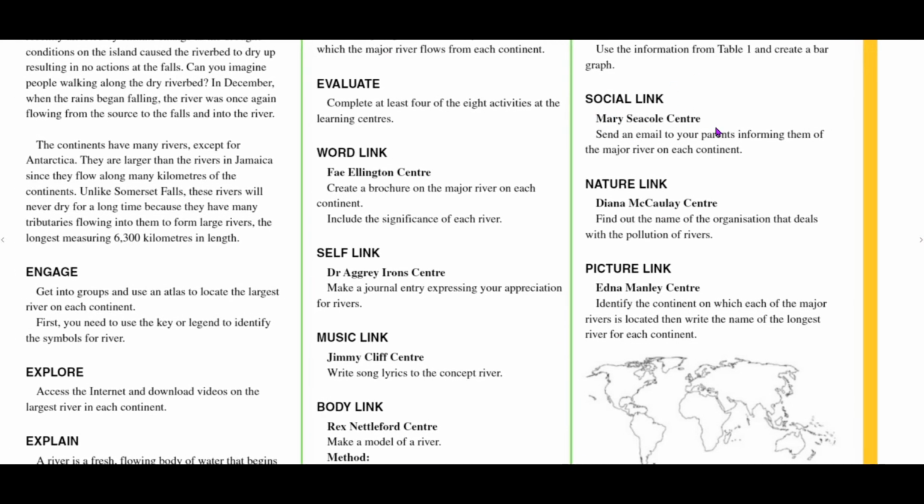Social link, Mercy Center. Send an email to your parents informing them of the major river on each continent. Nature link, Dan Macaulay Center. Find out the name of the organization that deals with the pollution of rivers.